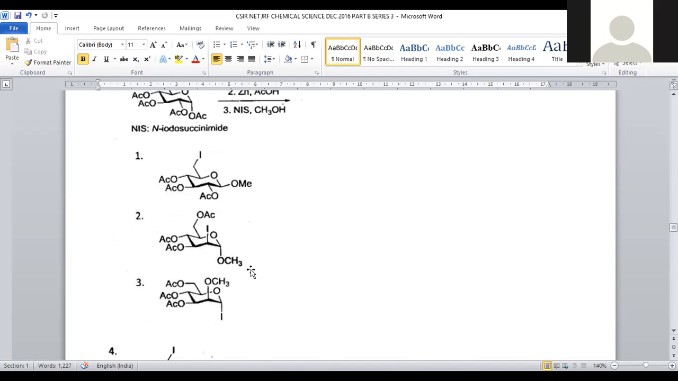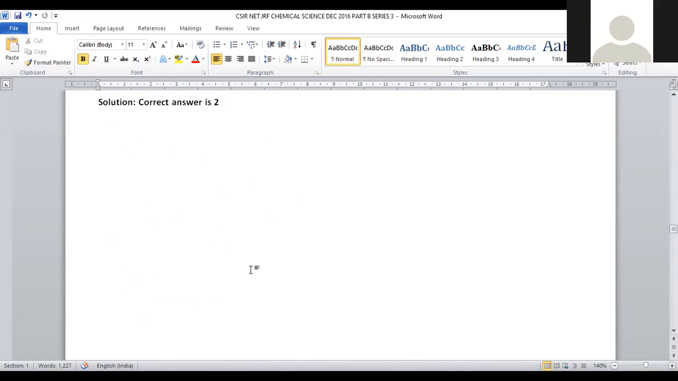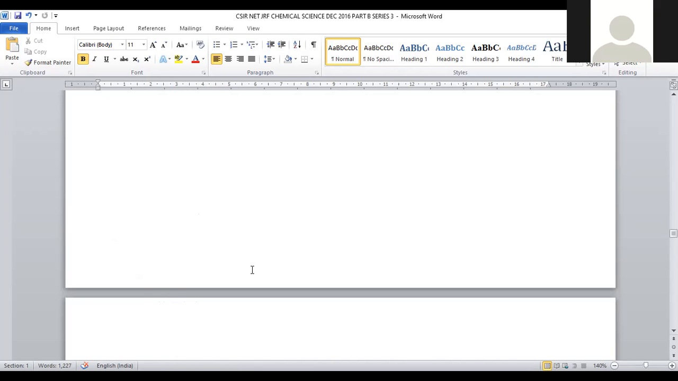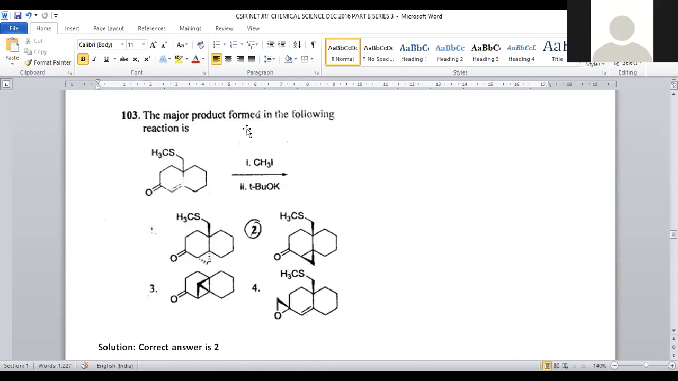For this question, option number 2 is the correct answer. Let us move on to question number 3. The major product formed in the following reaction. We are taking an alpha, beta unsaturated carbonyl compound, and here we have CH2SCH3, right? So here it is a kind of thioether. This is a functional group called thioether, and here we have the alpha, beta unsaturated carbonyl compound.